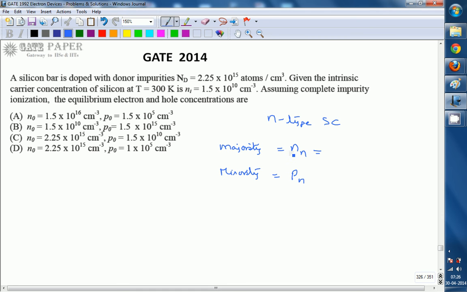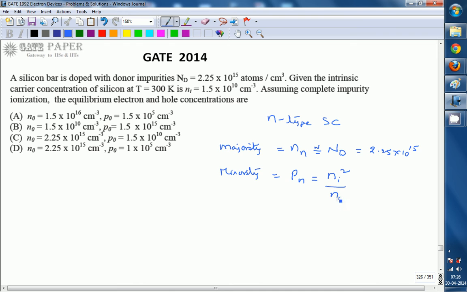And if we assume complete impurity ionization, that implies every donor is going to contribute one extra electron for the silicon bar, so all the donors have given extra electrons. So by that time Nn is approximately equal to Nd. So electron concentration is 2.25 × 10^15 per cm³, and Pn, the hole concentration, that is the minority carrier concentration, we can calculate from the mass action law.